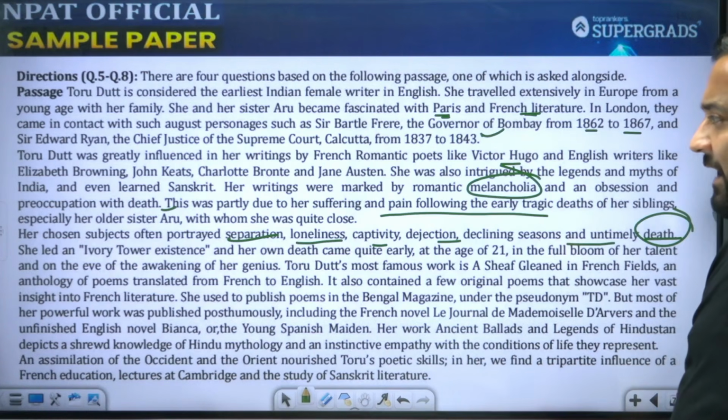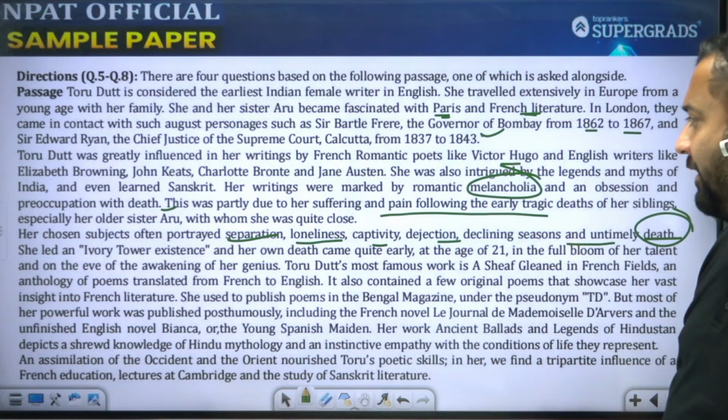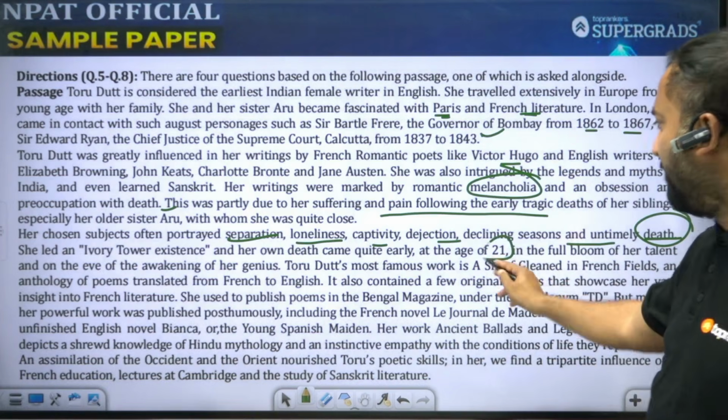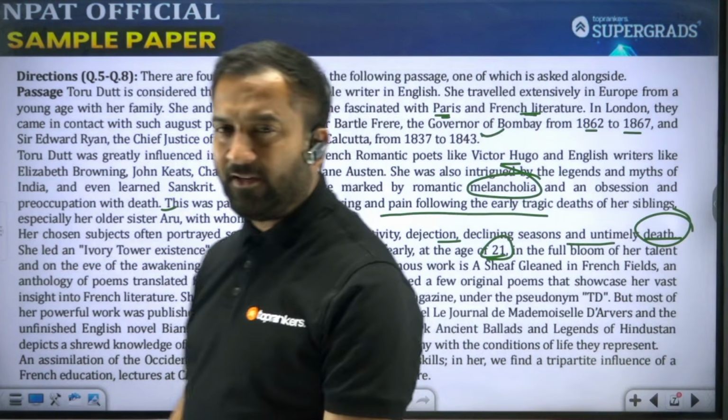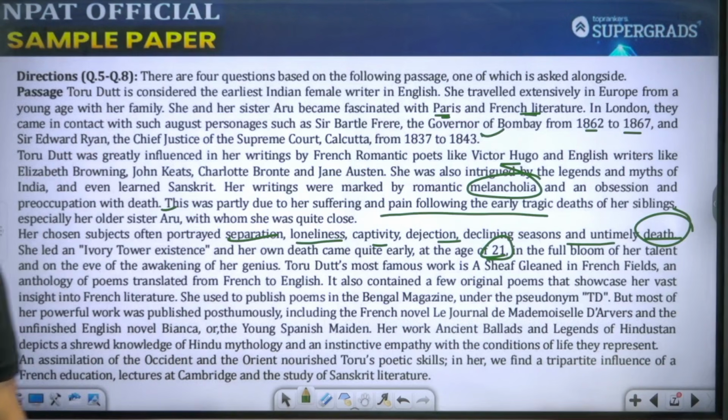She led an ivory tower existence and her own death came quite early at the age of 21. She died at an early age of 21. What happens after that? In the full bloom of her talent and on the eve of awakening of her genius.